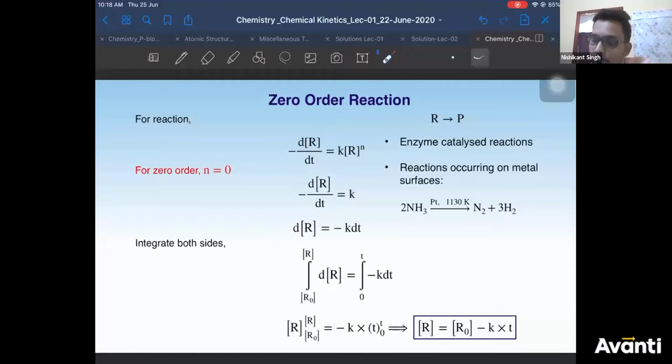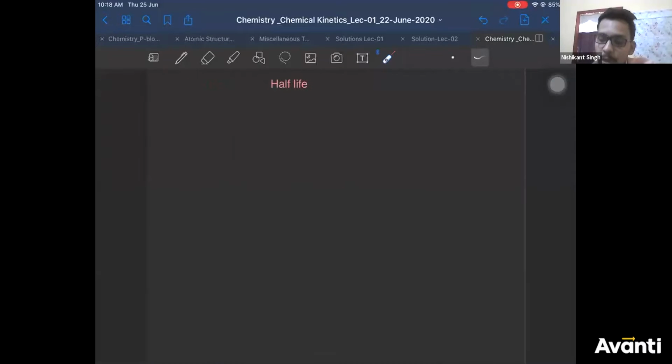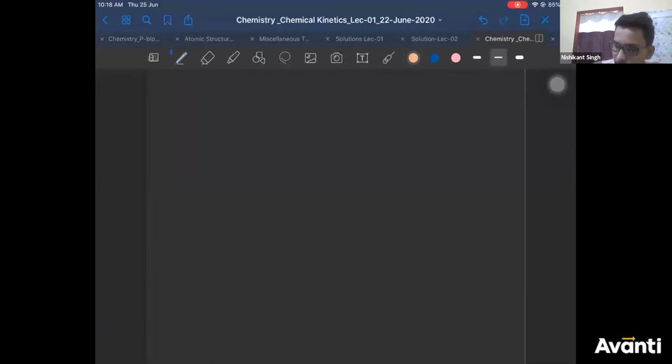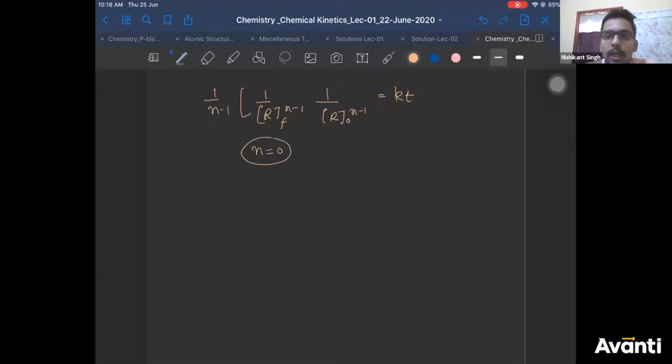Now you will do this whole derivation. Now you will understand why I gave you nth order. If you remember your nth order, guys, let me directly write it here. What is your nth order kinetics? 1 by n minus 1, R final power n minus 1, R initial power n minus 1, equal to kt. If I want it for zero order, I should simply keep n as 0. If I keep n as 0, what will I get? 1 by 0 minus 1,